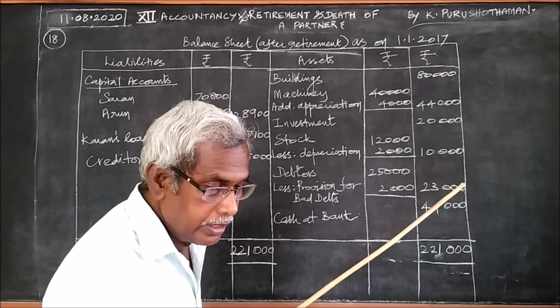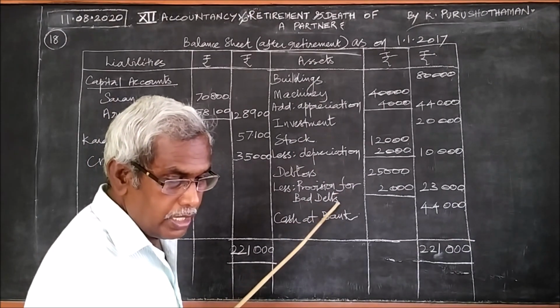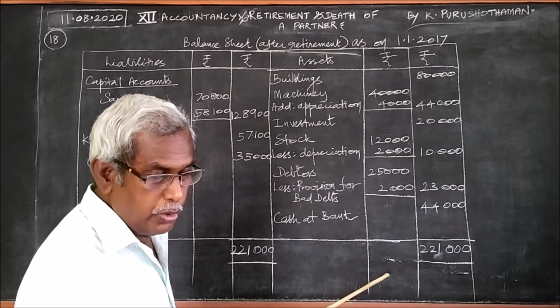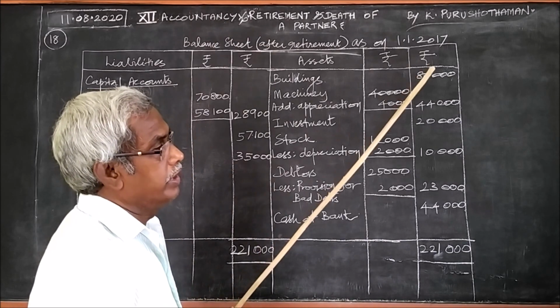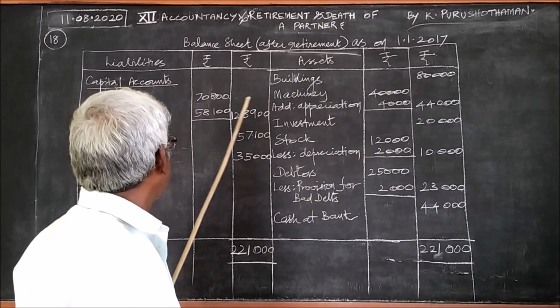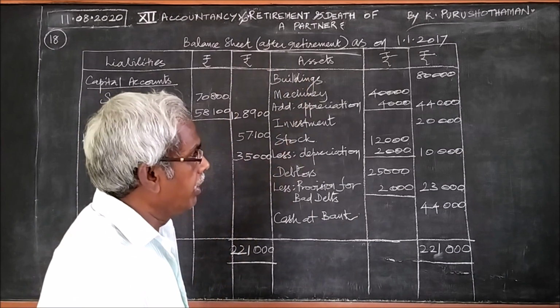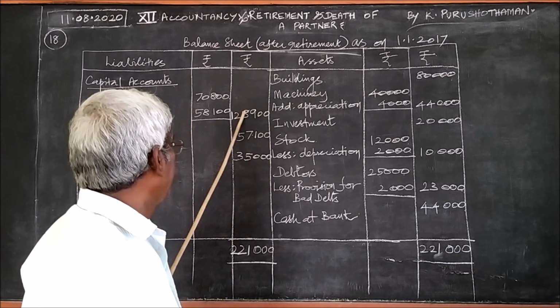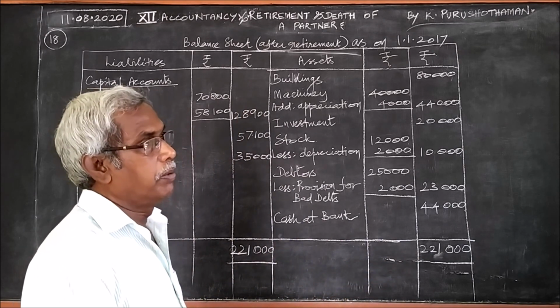The second, third, fourth and fifth we have attended. The last one, the amount due to the retiring partner is not paid immediately, and that we have shown as a loan. Since it is a liability, we have shown it here. Okay, that's all. We have attended to everything. When we find the total, both sides give the same total. Therefore, the problem is solved.